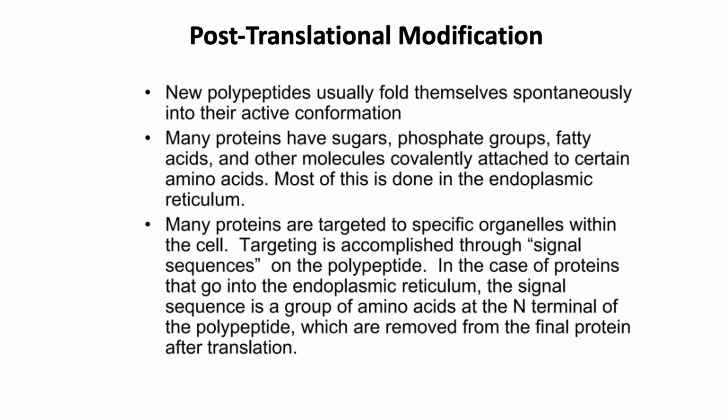Many proteins are targeted to specific organelles within the cell. Targeting is accomplished through signal sequences on the polypeptide. In the case of proteins that go into the endoplasmic reticulum, the signal sequence is a group of amino acids at the N-terminal of the polypeptide, which are removed from the final protein after translation. So this is an overview of the whole process of translation.